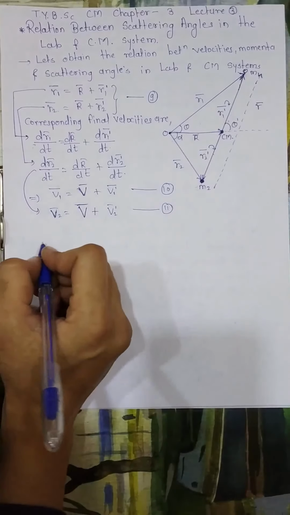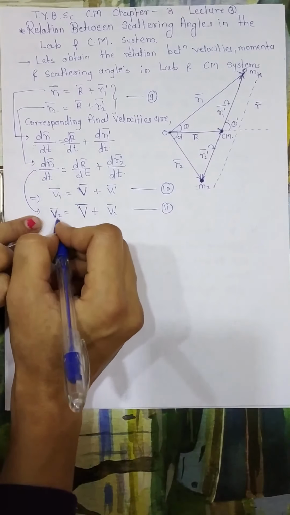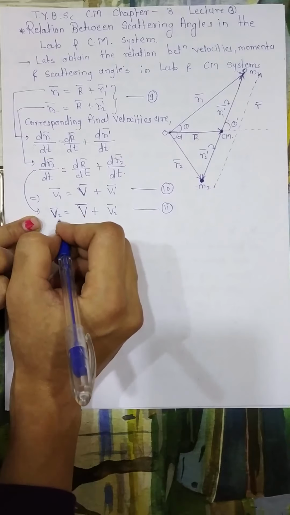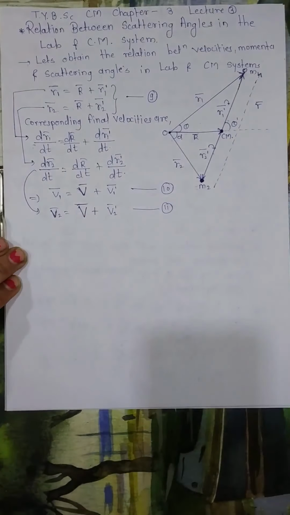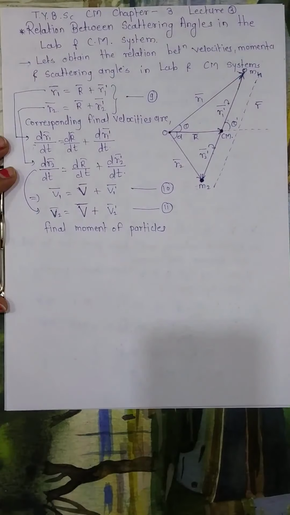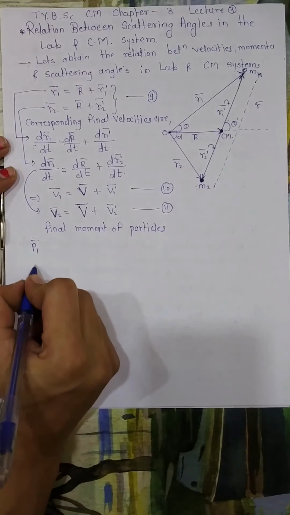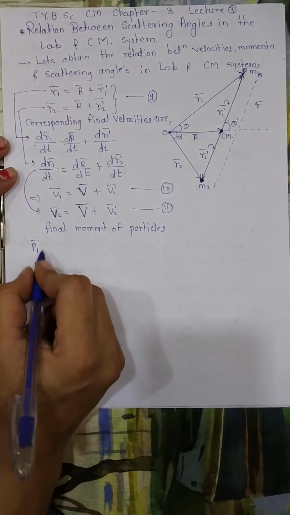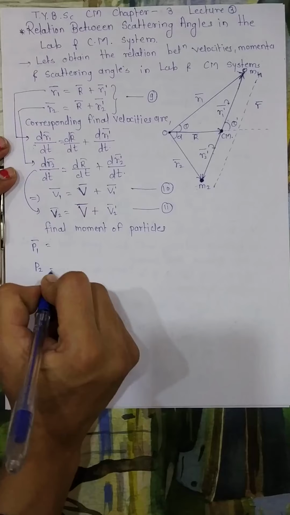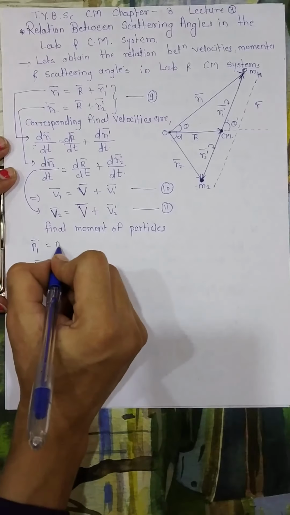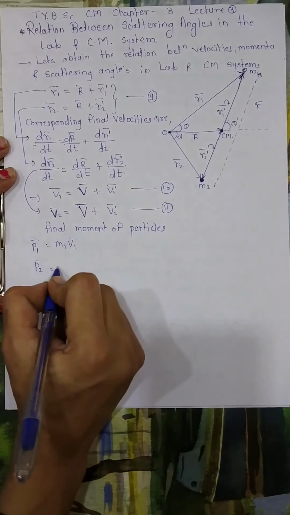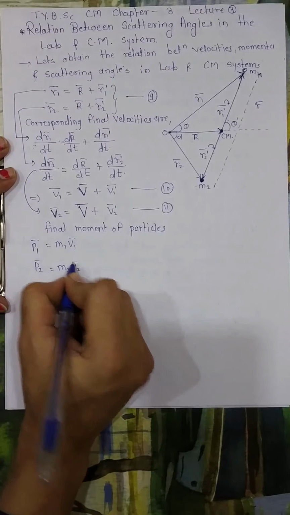Now I have the final velocities, so I can find the final momenta of the particles, P1 bar and P2 bar. I can write P1 bar as M1 V1 bar and P2 bar as M2 V2 bar.